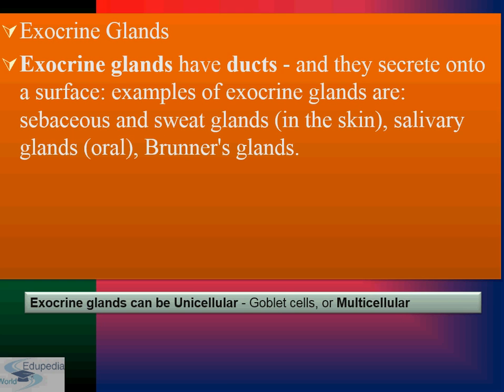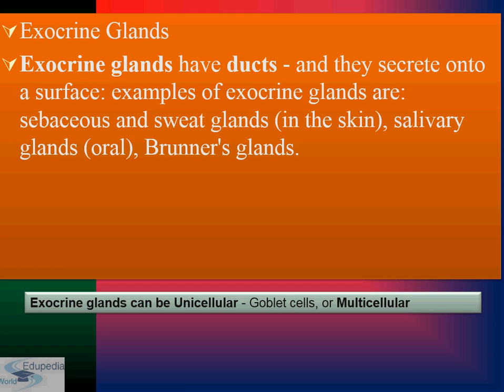That is the action of the sebaceous glands. Sebaceous glands are present in the hair follicles of our scalp, and likewise sweat glands secrete sweat in our skin. Salivary glands and Brunner glands are all examples of exocrine glands that secrete onto a surface. They don't have to run a long way to act on the target organ. They just secrete onto a surface.